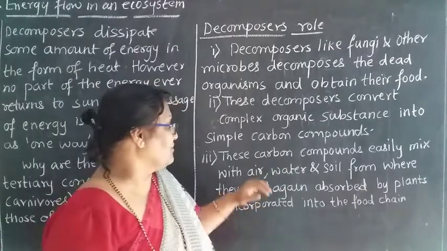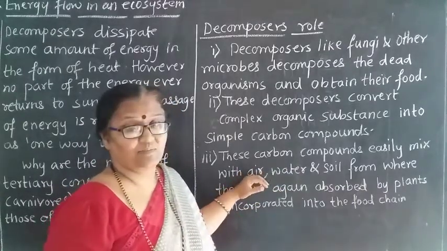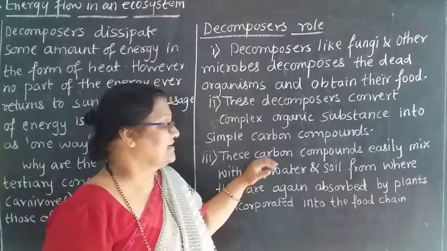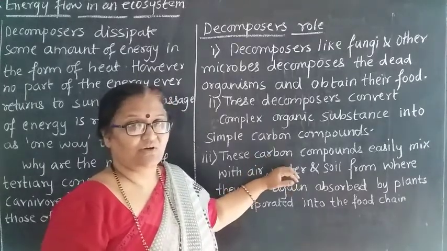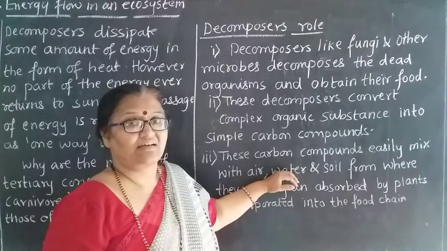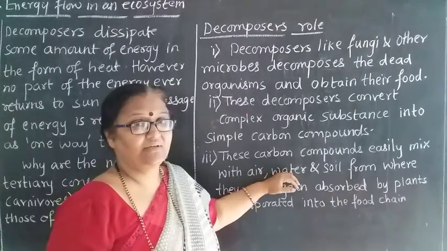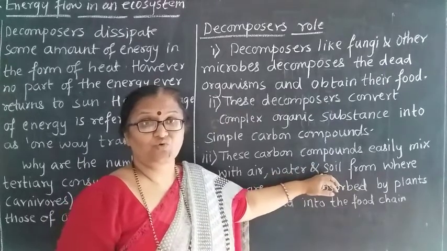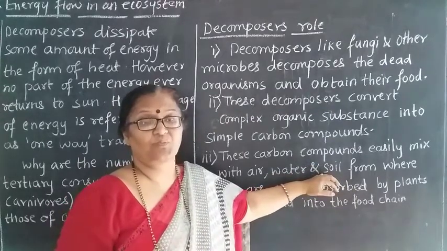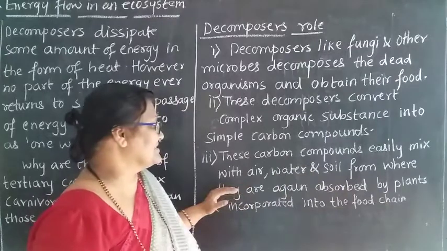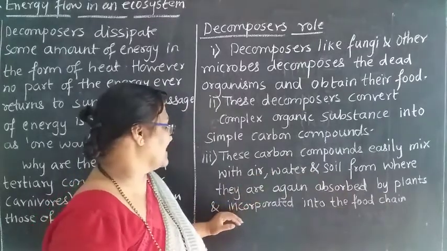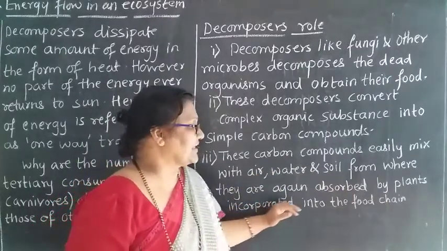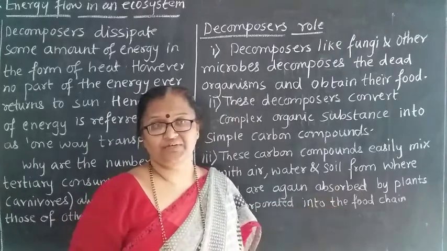We know a plant needs carbon dioxide from the air, it needs water from the soil, and it needs soil to keep its roots fixed and to support the plant. So all these things are absorbed by the plants and incorporated into the food chain.